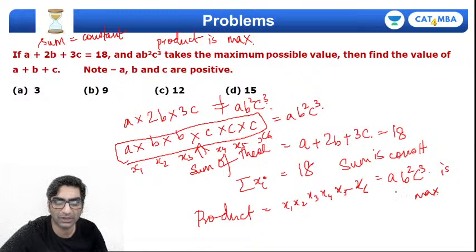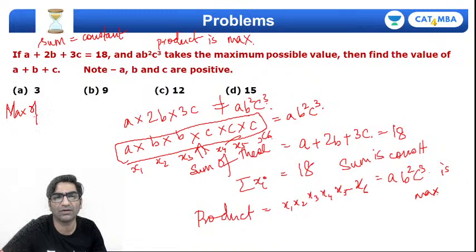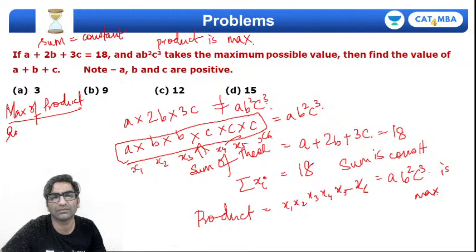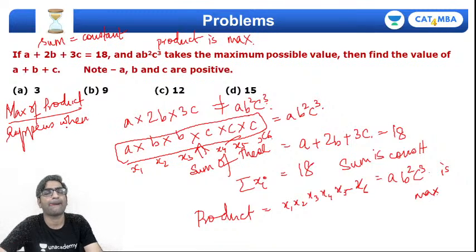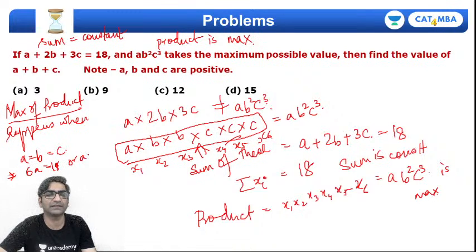I think you should remember that the maxima of the product happens when a equal to b equal to c. All three variables are equal, which means you will get a plus 2a plus 3a, that's like 6a equal to 18, which means a is equal to 3.